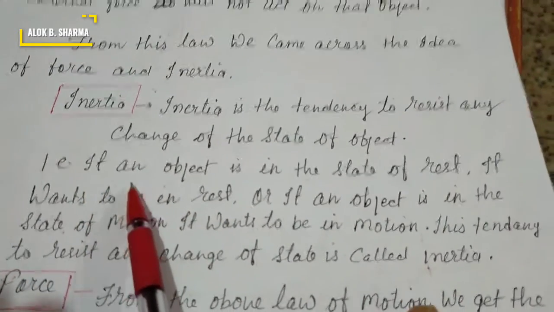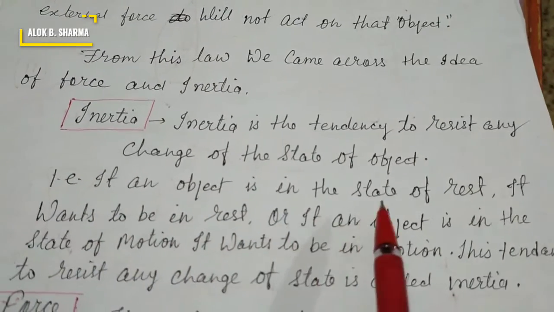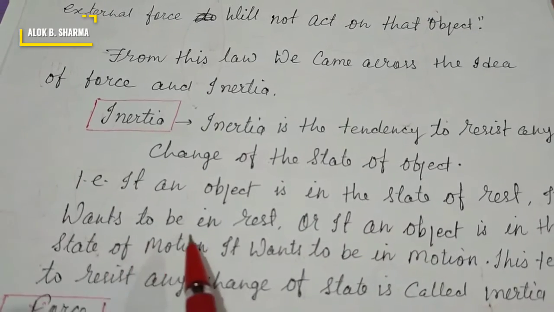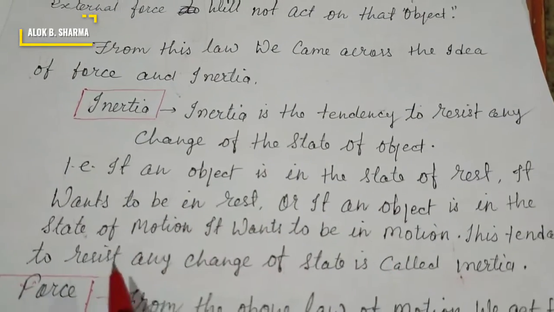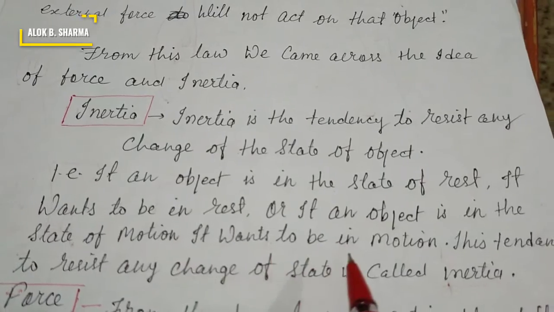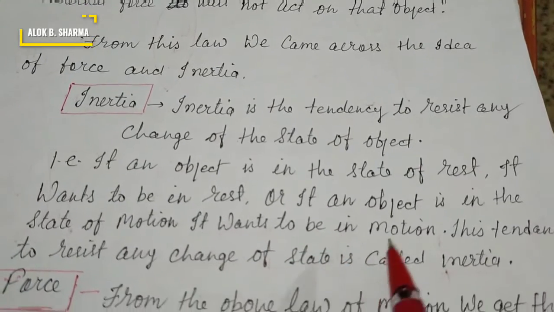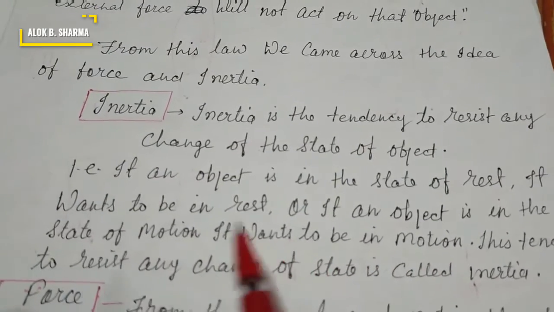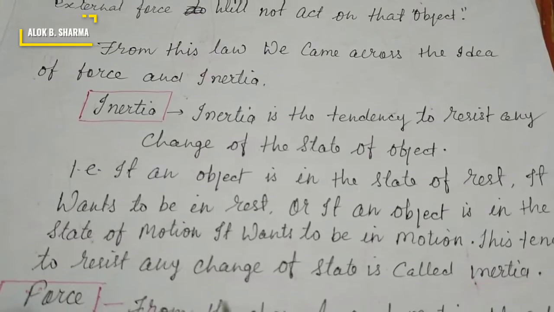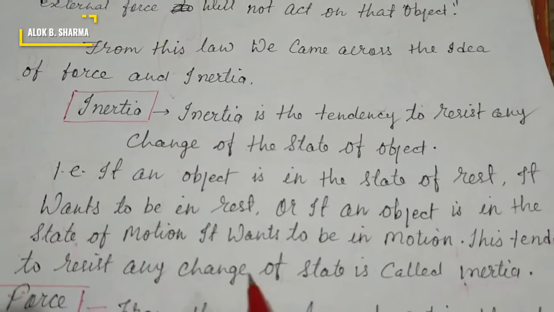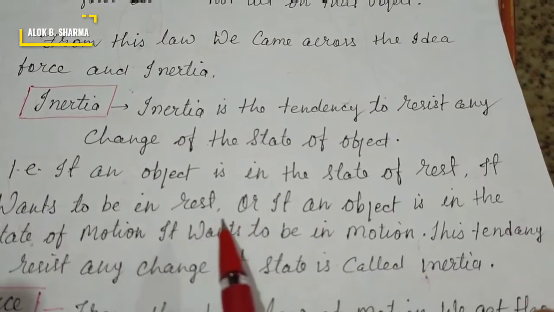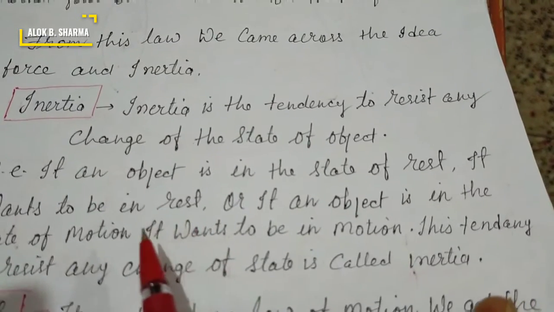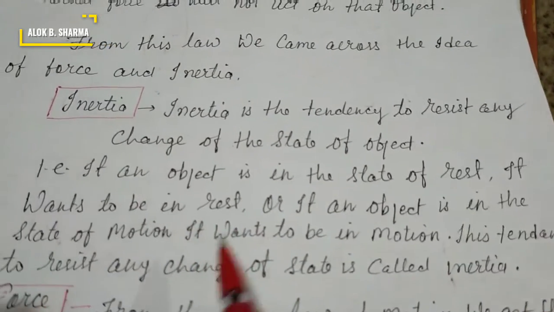That is, if an object is in the state of rest, it wants to be at rest, or if an object is in the state of motion, it wants to be in motion. This tendency to resist any change of state by the object is called inertia. Inertia is simply the tendency to resist any change.